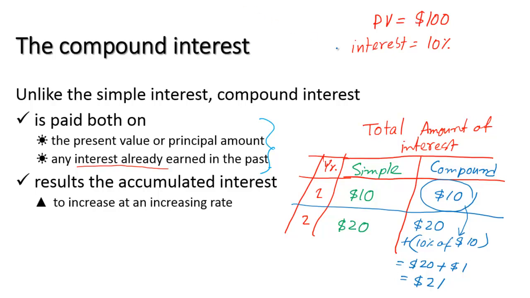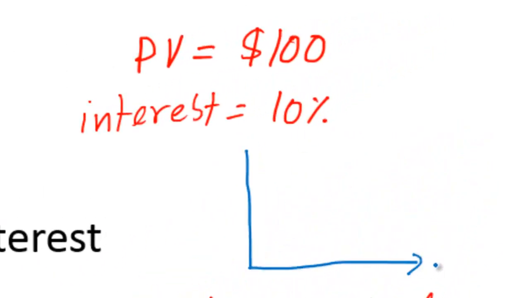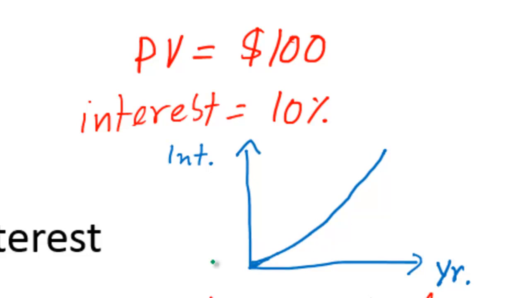If we show it graphically, the horizontal axis is showing the year, and the vertical axis is showing the accumulated interest, which I'm writing as INT. The total accumulated interest will be increasing at an increasing rate. In case of simple interest, it will be increasing at a constant rate.